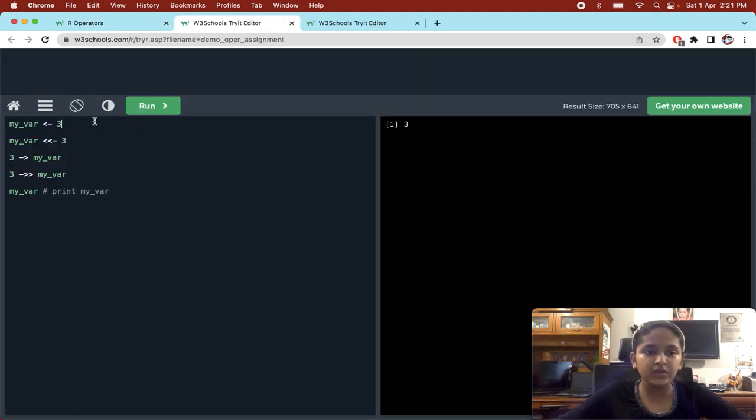For example, if you make a function and you make a variable in it which you want to be a local variable, then you will use this operator. I hope you know the meaning of local variable. Local variable means, you know what? Yeah, I'll tell you.